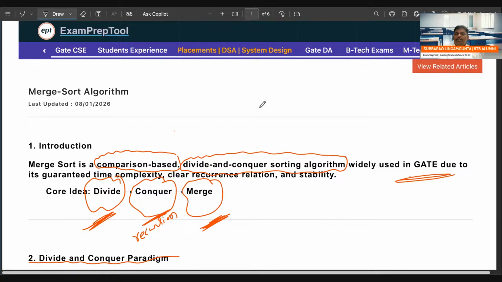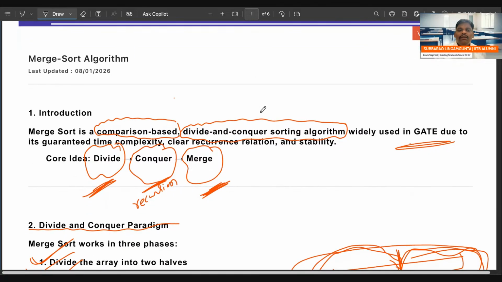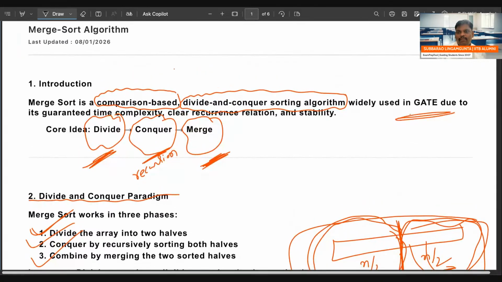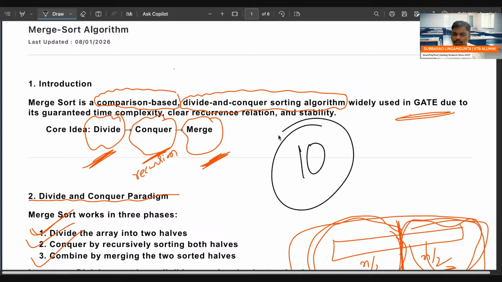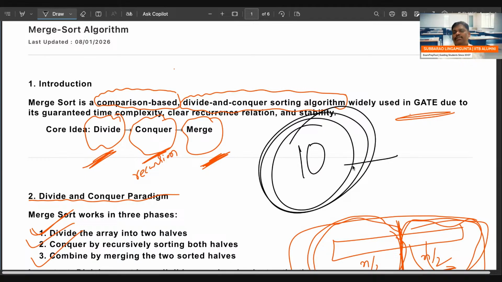If I complete it in half an hour, you may think I am going fast. No, it requires 10 hours. The total story, A to Z of merge sort, is available in the actual classes. Try to understand.